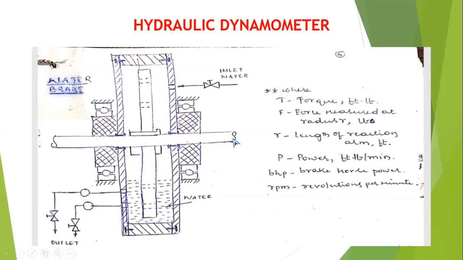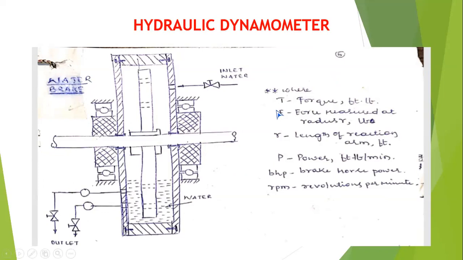Using the tachometer, fill the chamber with 1/4 of water, half of water, 3/4 of water, and full of water, and note down the speed of the shaft. From that, you can calculate the torque produced by the engine.